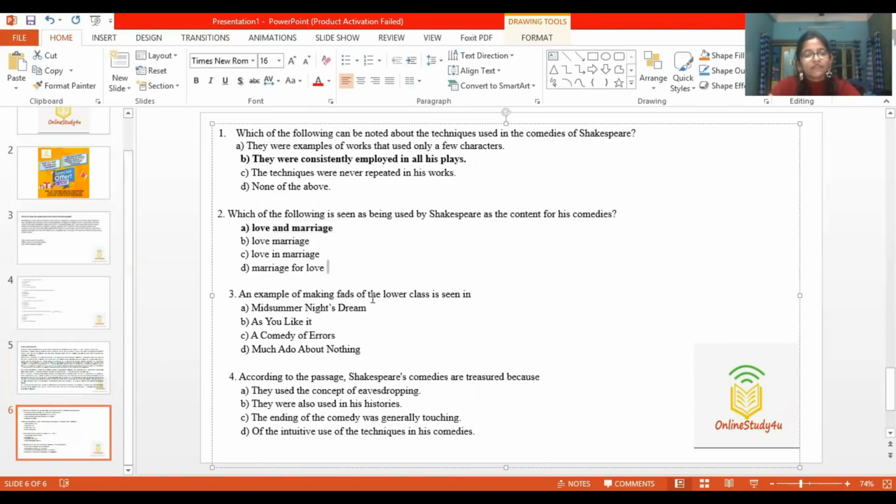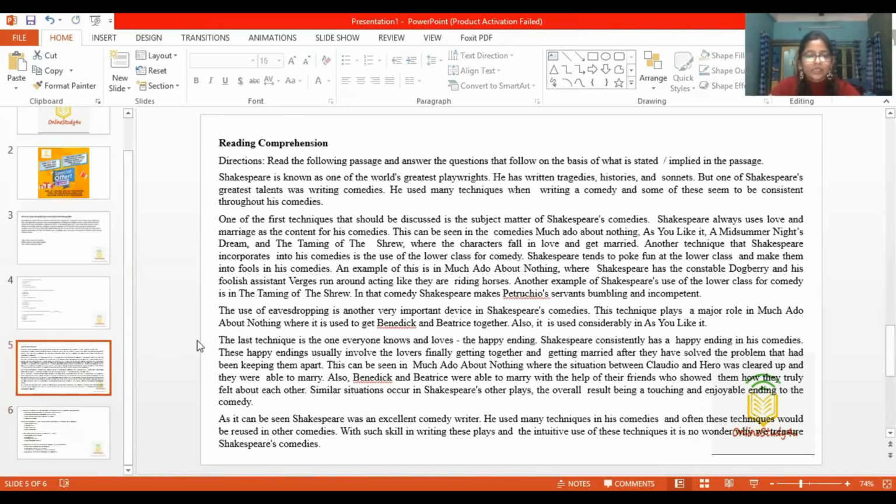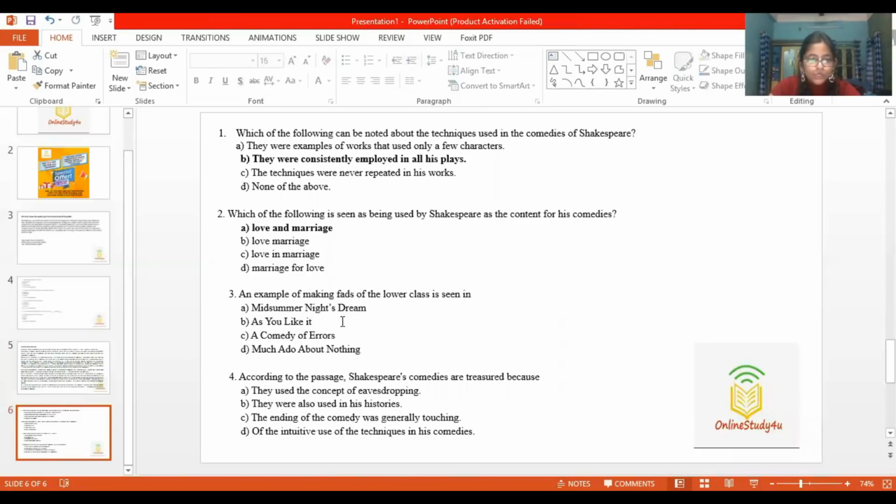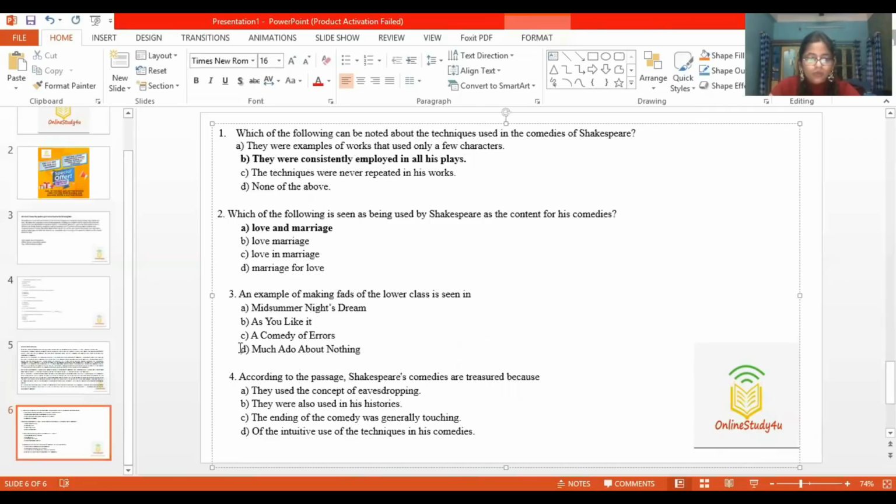An example of making fun of the lower class is seen in... so there were two names. One was Much Ado About Nothing, and one was the Taming of the Shrew. Okay, see, there it is. Taming of the Shrew and Much Ado About Nothing. So in the options, there is one from the two, Much Ado About Nothing. This will be the answer.